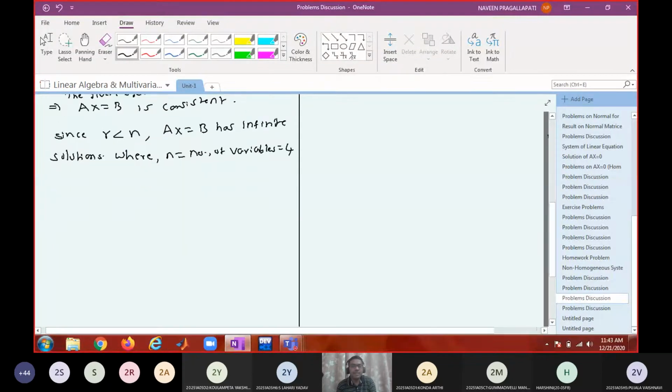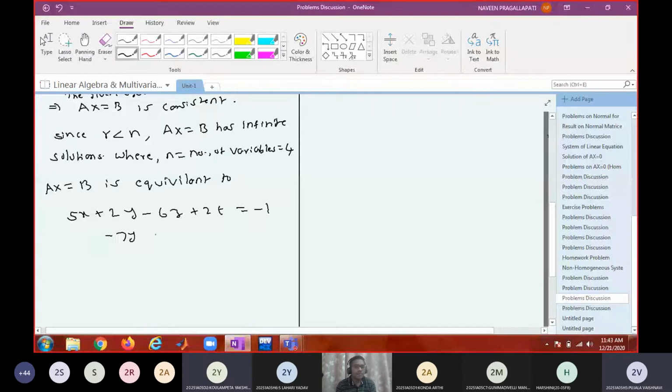So Ax equal to B is equivalent to, can you tell me the new system? 5x plus 2y minus 2y, 6z minus 6z plus 2t equals minus 1. Next, minus 7y plus 11z minus 7t equal to minus 9.